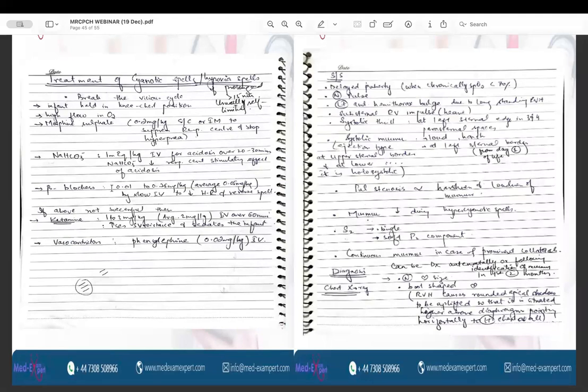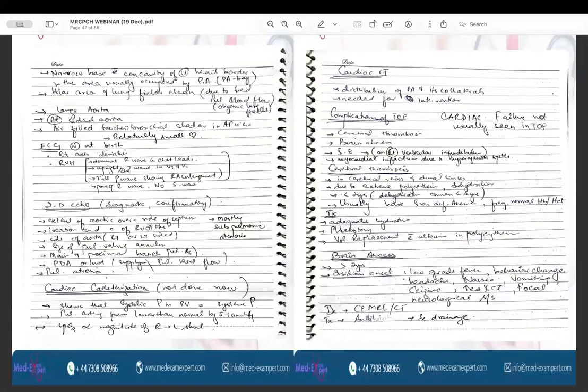So, on chest X-ray, the characteristic shape of the heart is there, which is known as the boot-shaped heart. So, this is very, very high yield. And on ECG, it can be normal at birth. Sometimes you can see the right axis deviation or right ventricular hypertrophy.